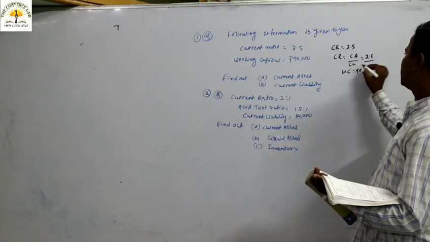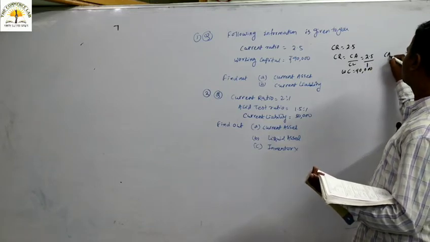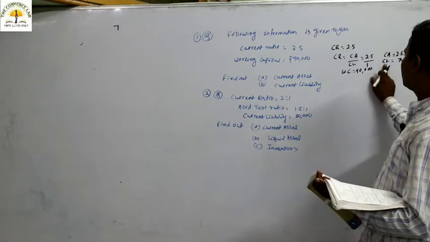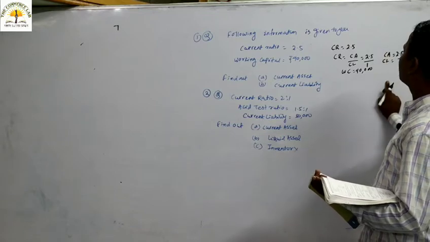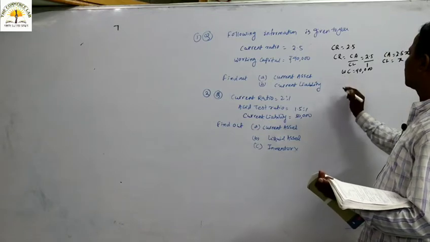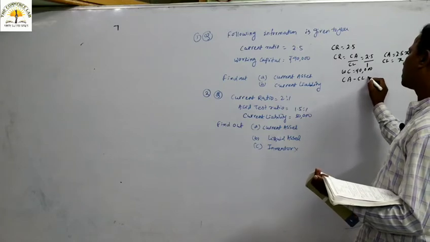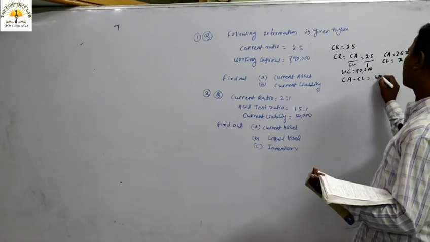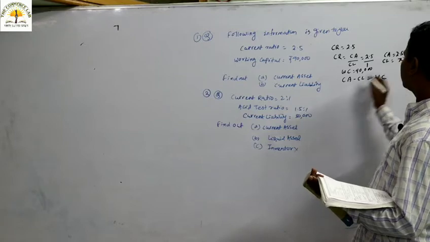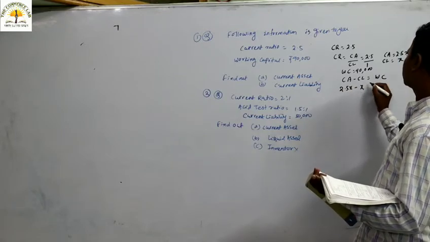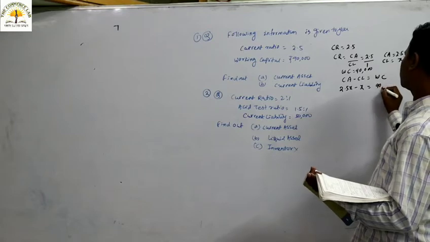So we can tell that the current asset is 2.5x and the current liability is x. If current liability is x, current asset is how much? 2.5x. What do you understand by working capital? Current asset minus current liability is known as working capital. How much is the current asset? 2.5x. How much is the current liability? X.